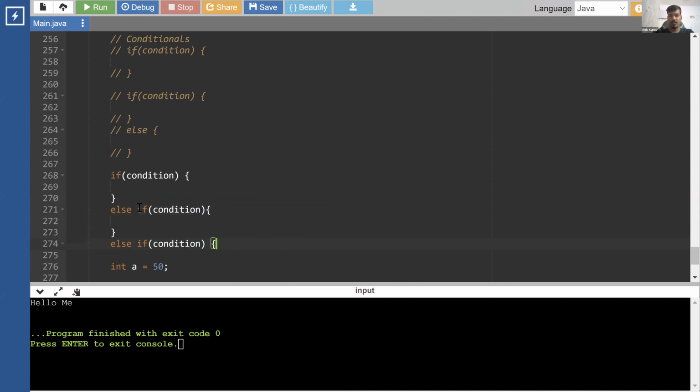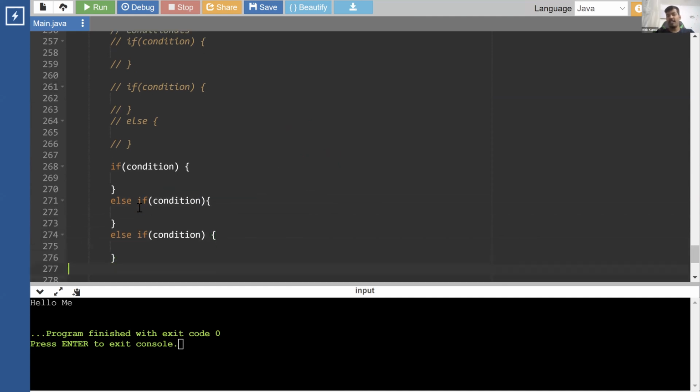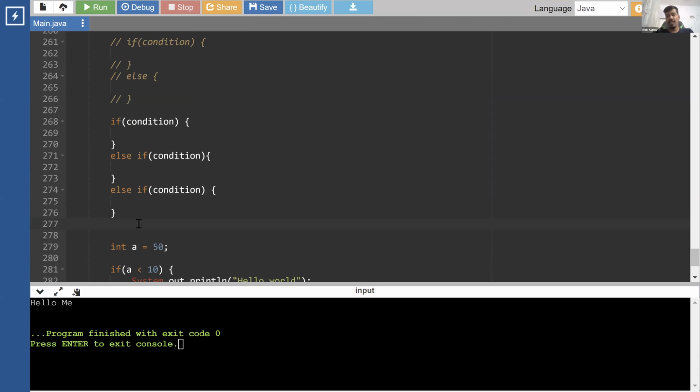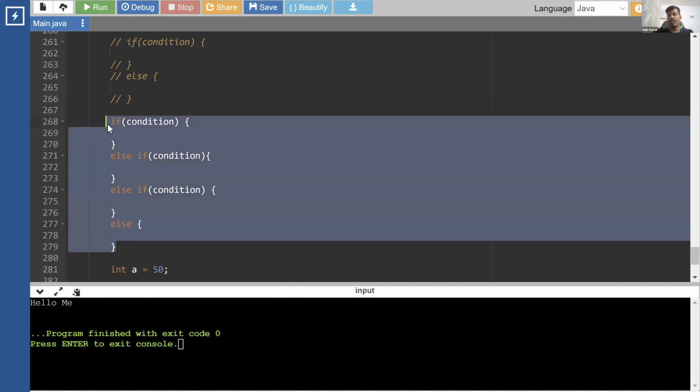Otherwise, if you want to provide an else, then if none of them are true, it will run the else part anyway. Or if you don't want it, you don't need to write that else part. The else part is optional. If you want, you can write it; if you don't want, you don't need to write it. This we call an if else ladder.